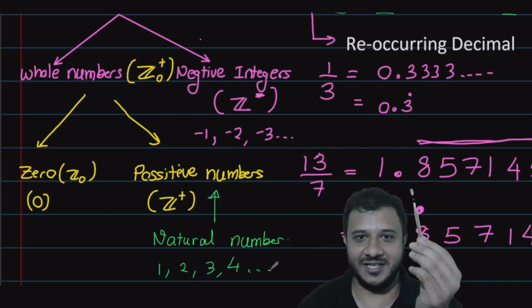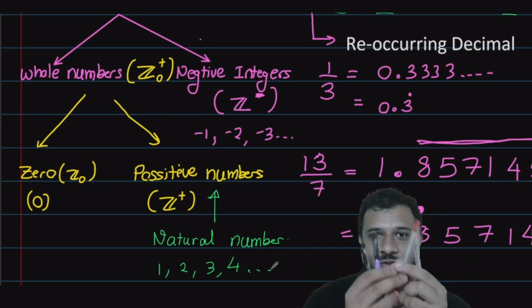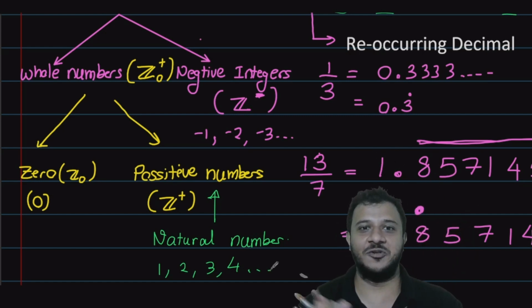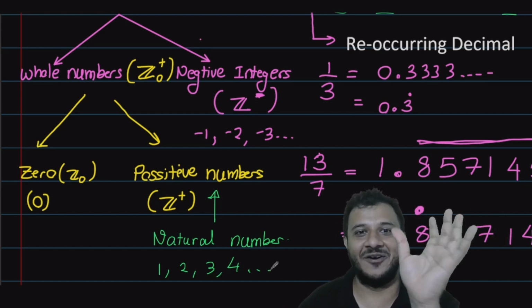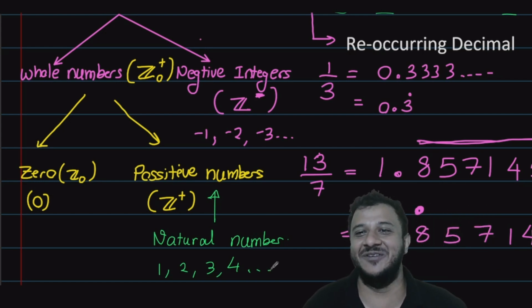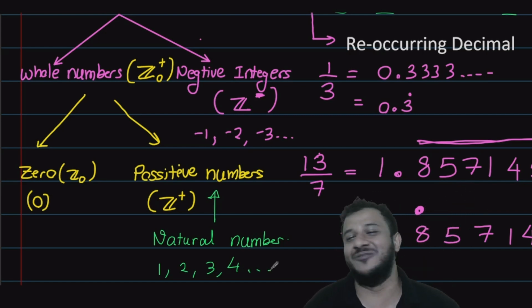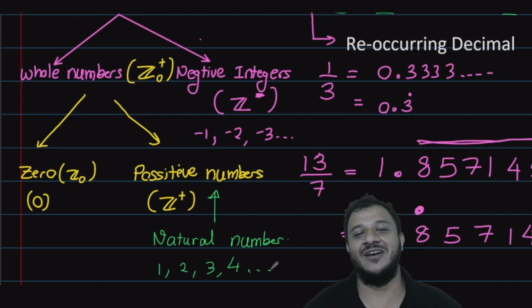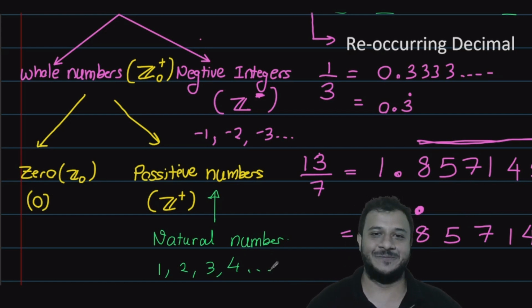I can show you here, 1 pen, 2 pens, 3 pens, 4 pens. Can I show you, hey, this is a 0 pen or a -1 pen? No, it's not natural. That's not something naturally we do. Hey, I got a 0 pen. No, we don't do that. So natural numbers are whole positive numbers.